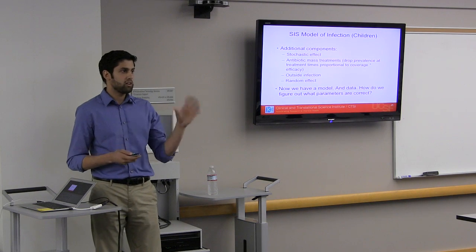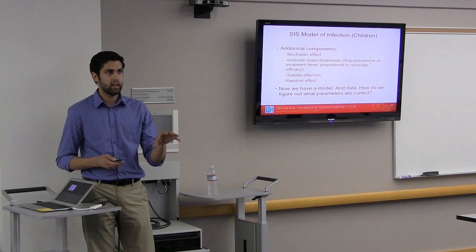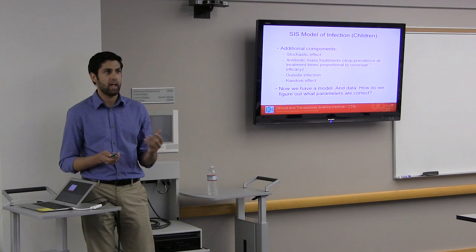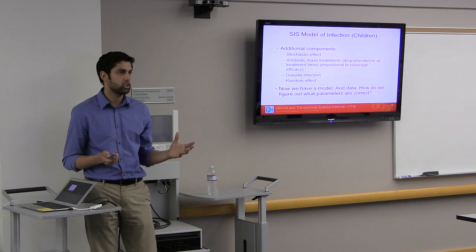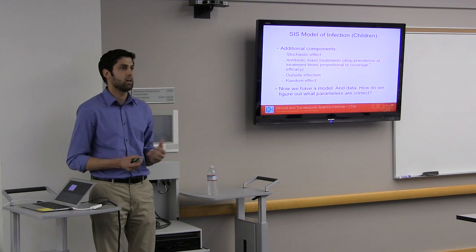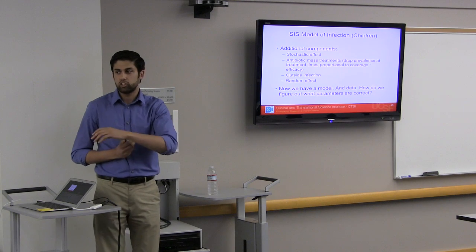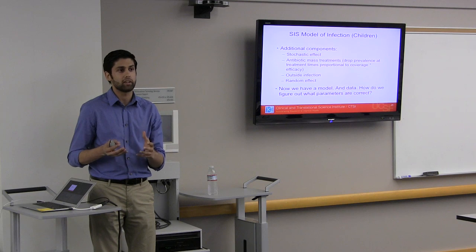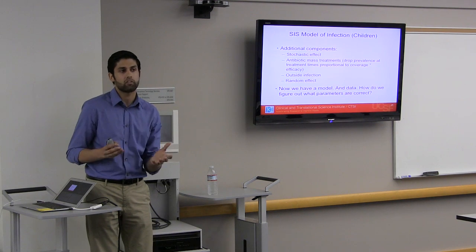So now I took my very simple model and I added a stochastic effect. I'm going to make it a little more complicated and add antibiotic treatments. And then I'm going to add outside infection, and then I'm going to add what's called a random effect, which is different villages can have different levels of beta or gamma, like they can have different transmission coefficients. So I will allow for that.